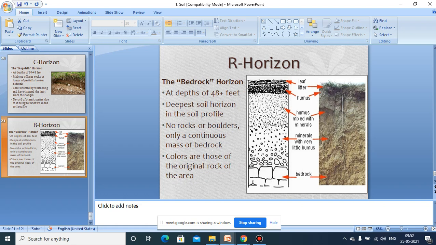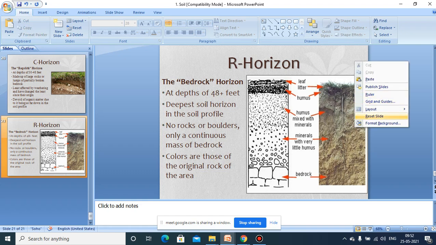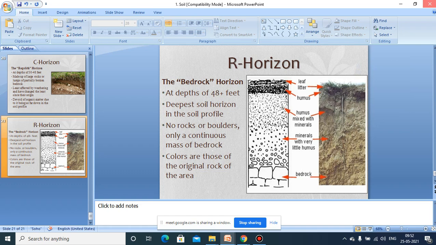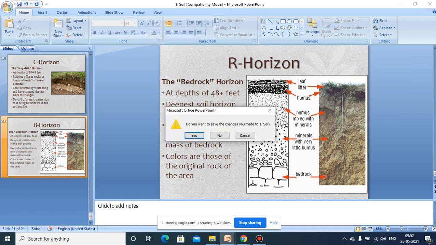So now let's move on to another ecological factor, that is water.